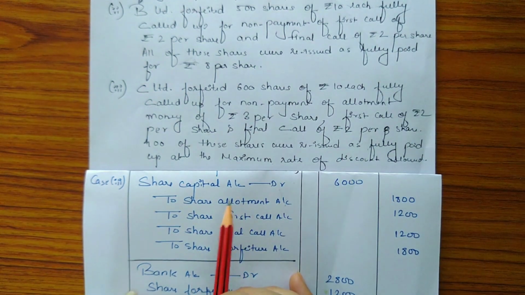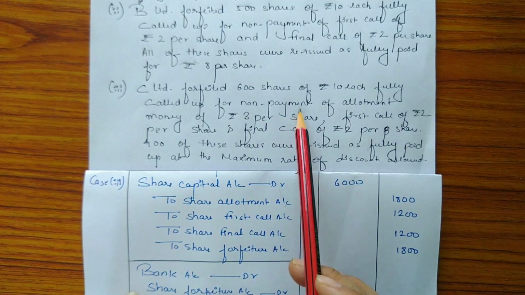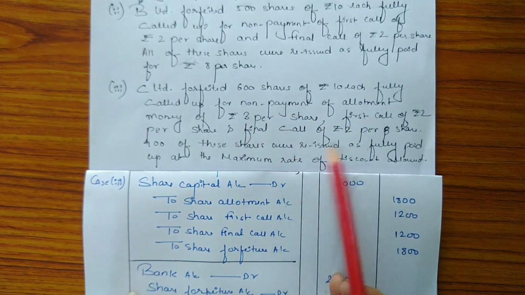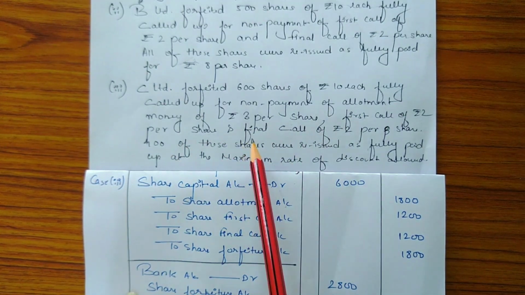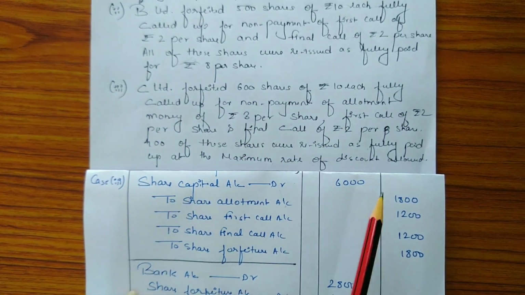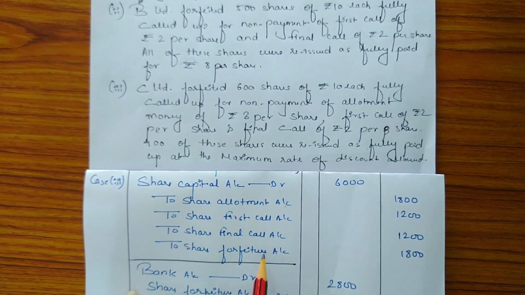So according to the question, 600 shares have been forfeited and the payment on allotment money, first call money and final call money has not been made. So the entry for forfeiture of shares will be: share capital account debit, to share allotment account, to share first call account, to share final call account, to share forfeiture account.